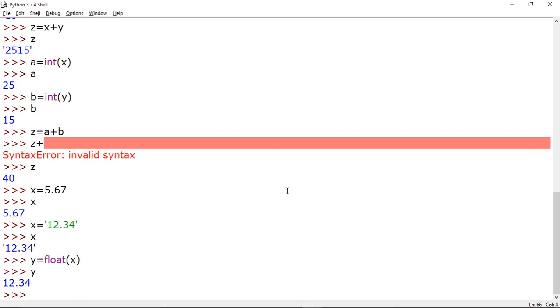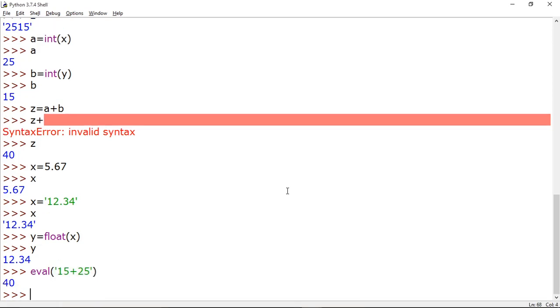Now the next function is the eval function. In the eval function we may give some value like, say, 15 plus 25. Now this function will evaluate the expression and will give you the correct answer.